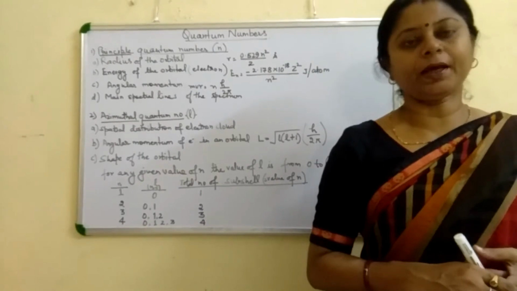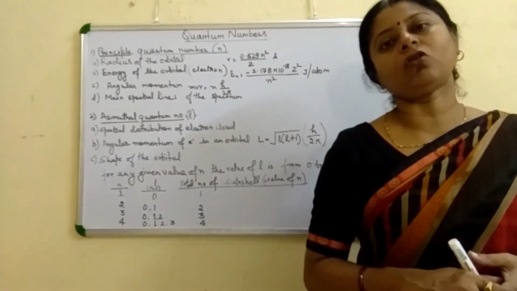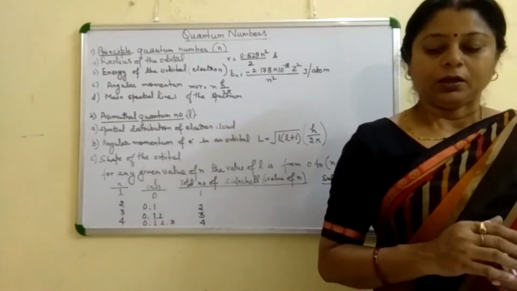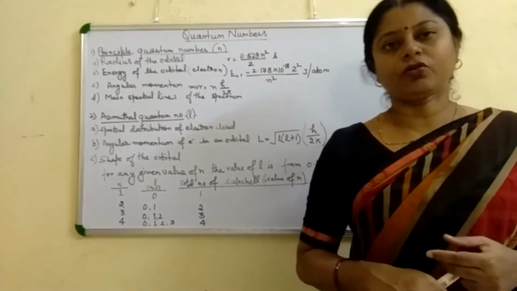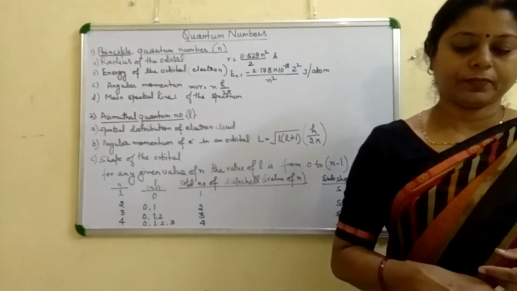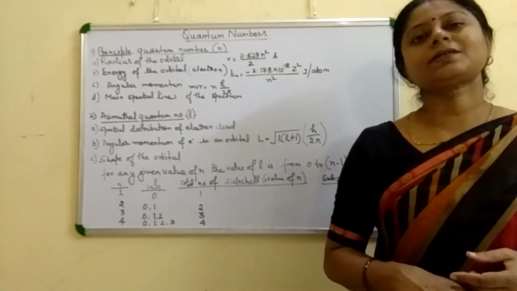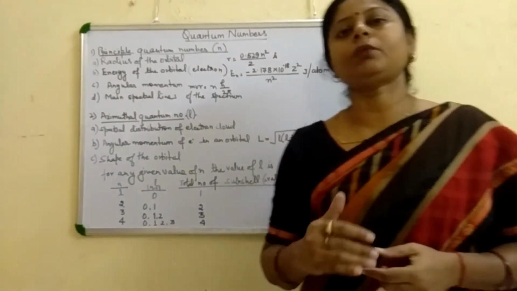Orbit is planar. It considers the motion of the electron in a plane, whereas the orbital is the three-dimensional motion of electron around the nucleus. So let us start the quantum number. As in the beginning I told you, quantum numbers are of 4 types.